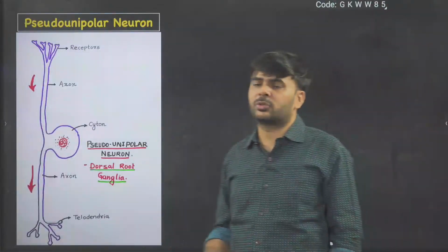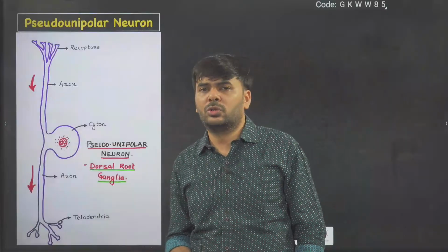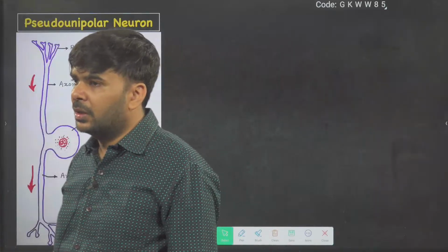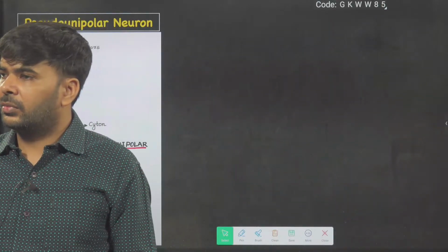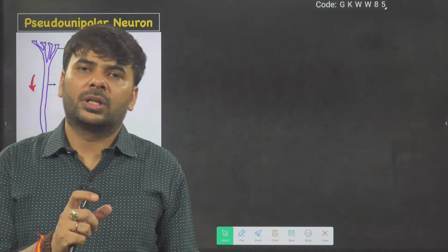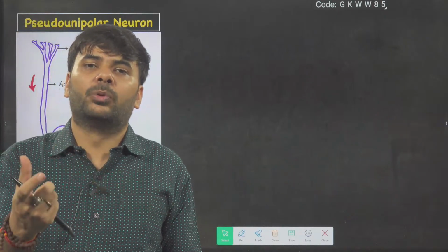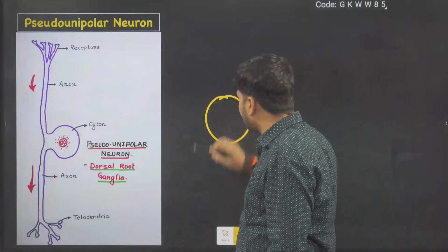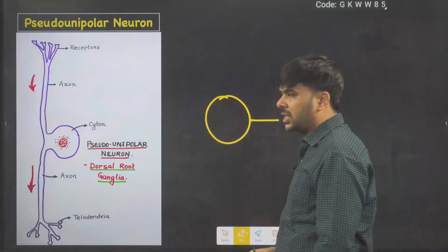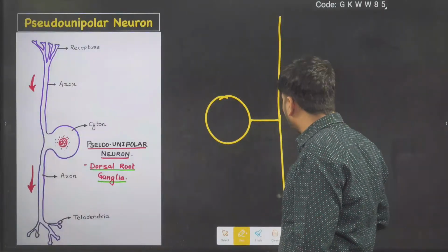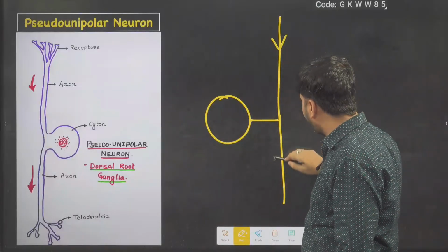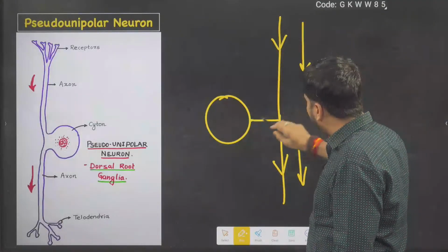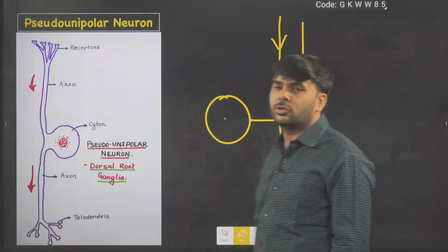Then is pseudo-unipolar neuron. Pseudo means false. Pseudopodia you have heard? Yes. Pseudopodia means false limb. Here pseudo-unipolar means it is having a single cyton. Single cyton is having one projection, and then this projection is again bifurcated. Means exactly it is bipolar. It is receiving signal from this side and transmitting signal to this side. But from cyton, single projection out, that's what is called pseudo-unipolar.